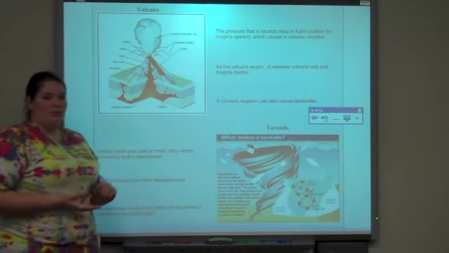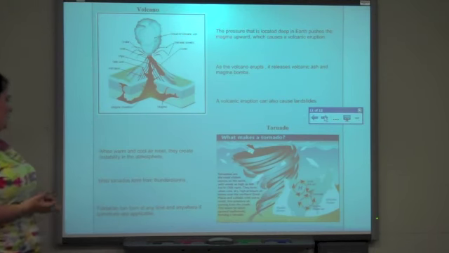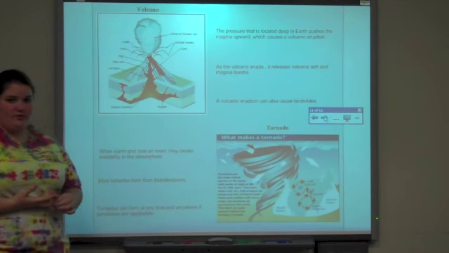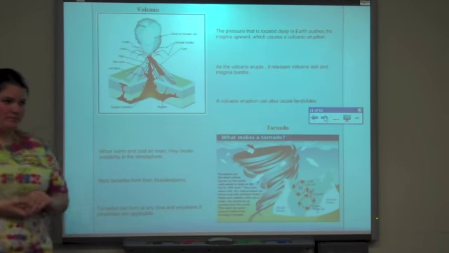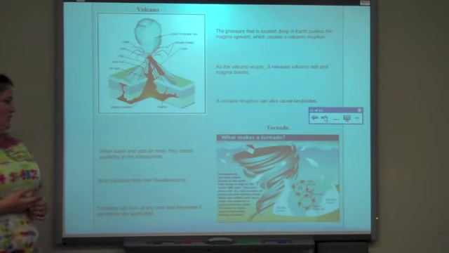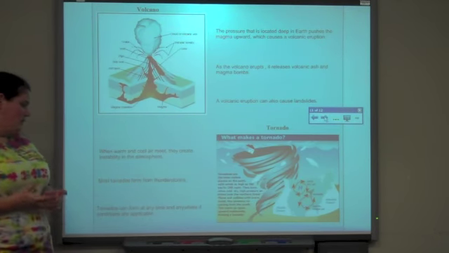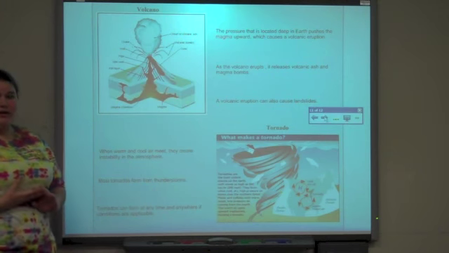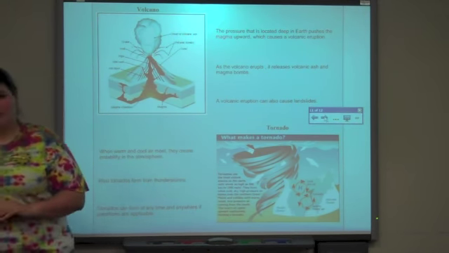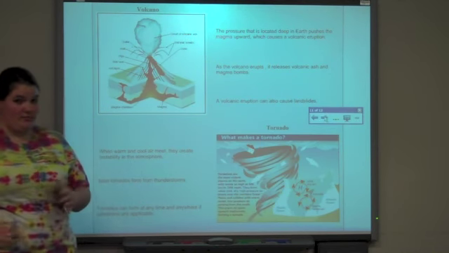Tornadoes form when warm and cool air meet. They create instability in the atmosphere. Most tornadoes form from thunderstorms, and they're the most violent storms on Earth. They can form at any time and anywhere if the conditions are applicable. And we saw this in Joplin, Missouri, and Tuscaloosa, Alabama, not that long ago.